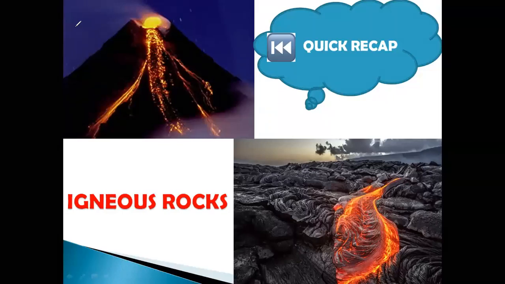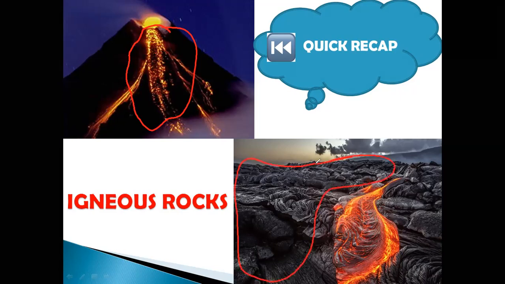So igneous rocks are the rocks that have been formed as a result of cooling and solidification of the lava that flows out of a volcano during volcanic eruptions. So this black structure that you see here is nothing but igneous rocks that have been formed due to cooling and solidification of the lava that is flowing out of a volcano. And when these rocks are further eroded, these lead to the formation of black soil.